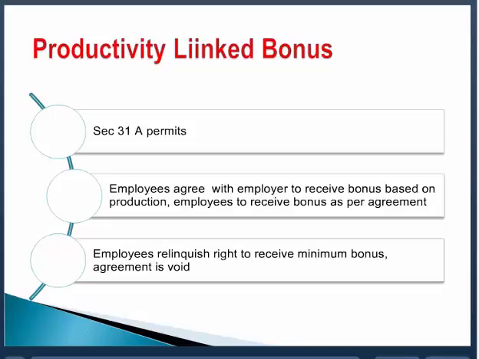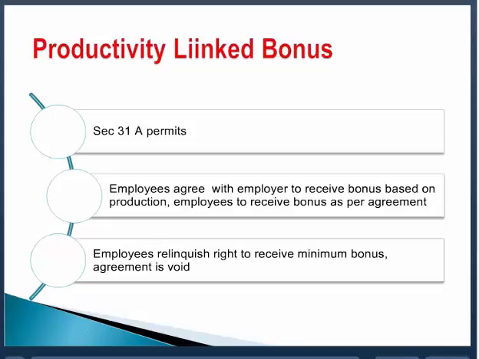Can the employee be paid the bonus based on the productivity? Yes. If the employees make the settlement or agreement with the employer, then the employer is liable to pay the annual bonus based on the productivity and the production. But if the employees say that we give up our right to receive the minimum bonus, 8.33% of the salary or wages, then such an agreement is void. And then how much can they be paid? Their bonus will not exceed 20% of the salary and wages.